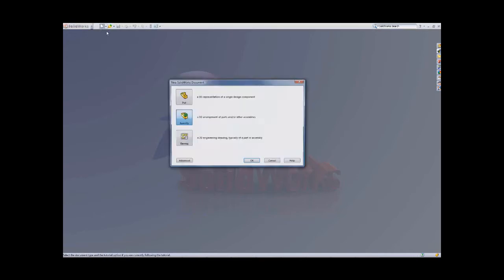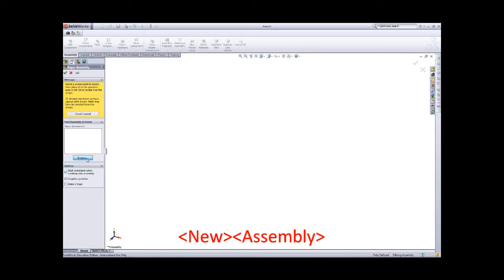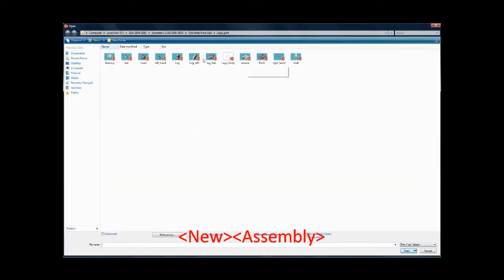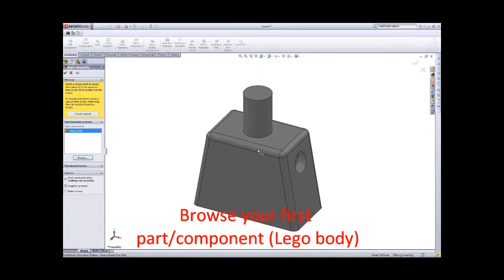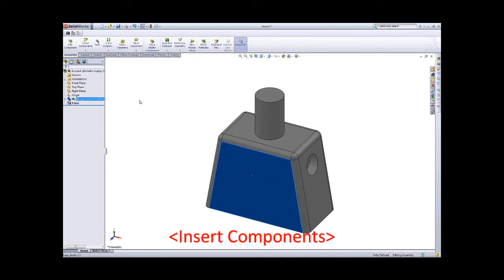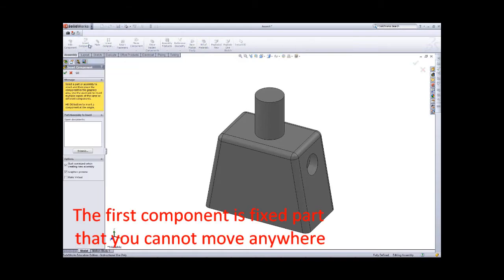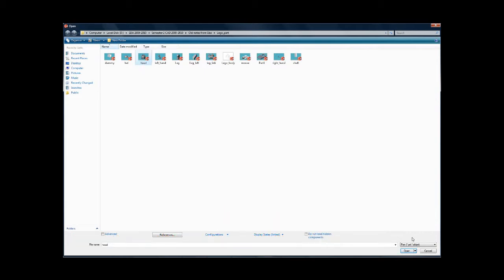Now I want to show a demonstration of how to create an assembly. First, you need to create a new assembly file and then browse for the first part. The first part I want to insert is the Lego body, because that one is the fixed part, so you cannot move it anywhere. And then you need to insert another component for the head,